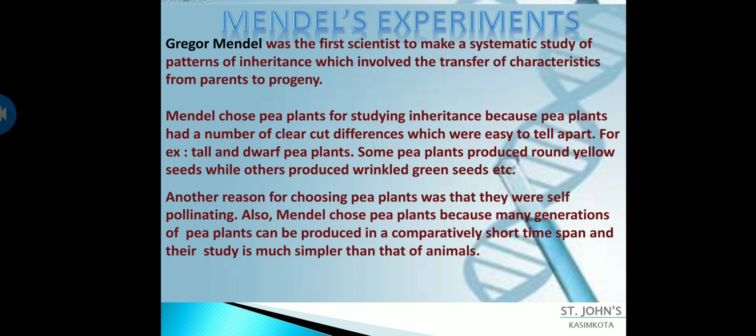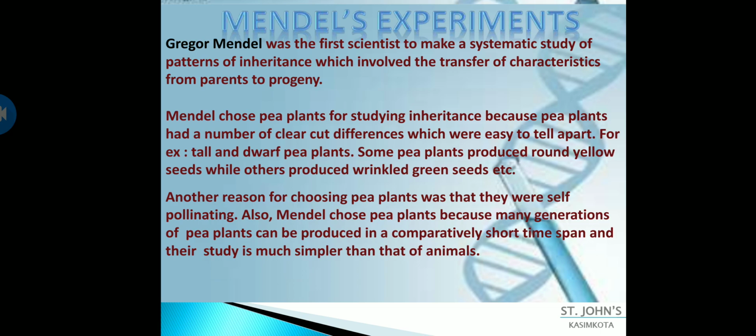So, like I told you, Gregor Mendel did a few experiments on certain plants, and the plants chosen by Mendel are pea plants. The scientific name for the pea plant is Pisum sativum. It is used for studying inheritance. So why he opted for pea plants is due to the following reasons. Pea plants had a number of clear cut differences which made them easy to tell apart.